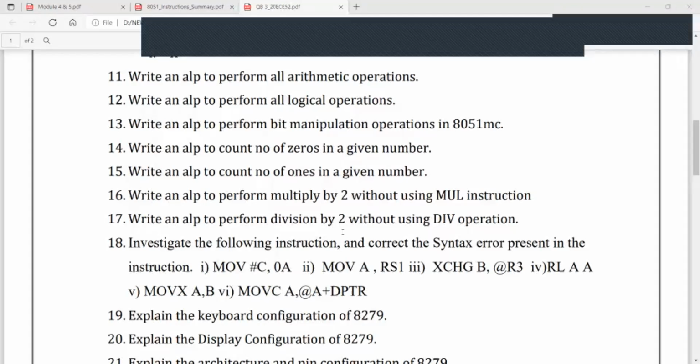Yes, is the screen visible? Anybody just tell me? Yes, sir.